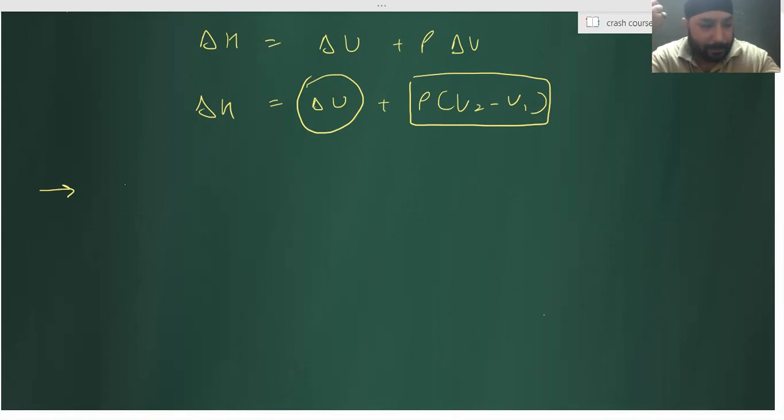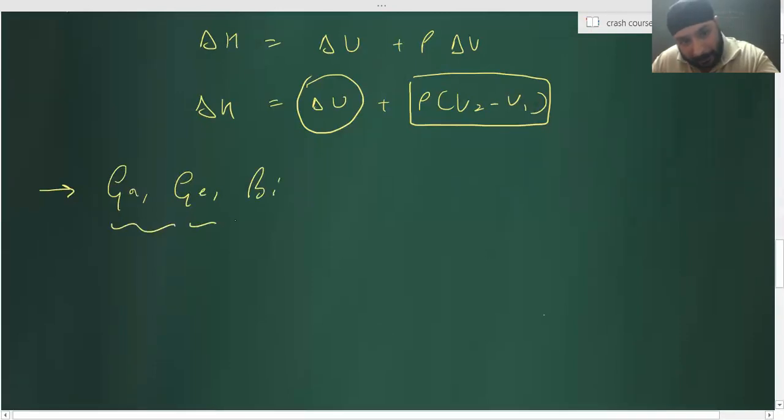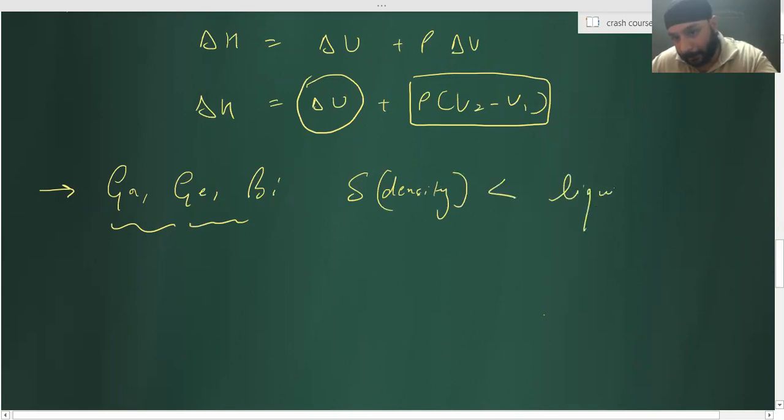First element will be ice, but ice is a compound, not an element. Gallium, germanium, bismuth. These are the three elements where the solid density is lesser than liquid density. Understood?